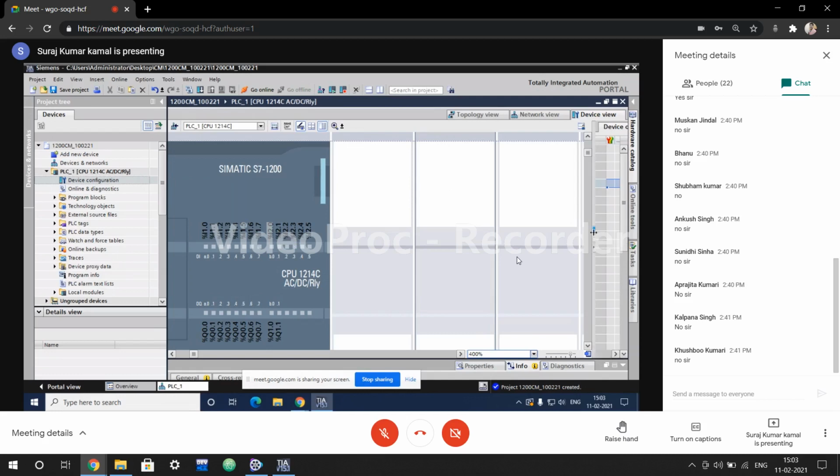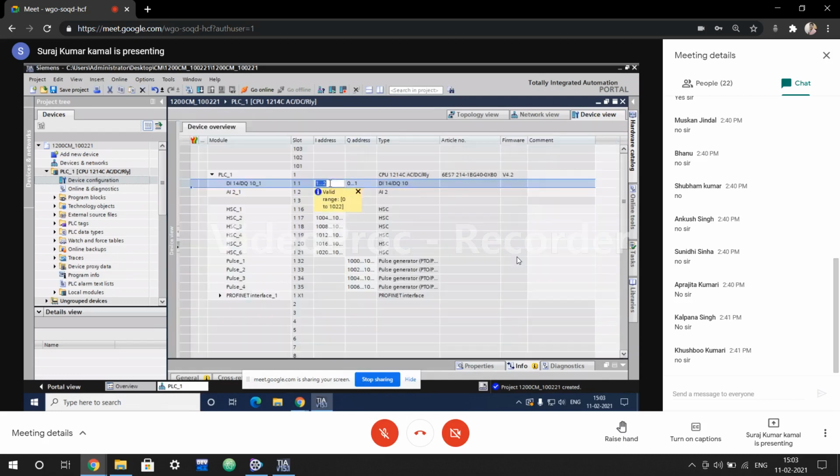The second thing is, how would you know how many addresses you can put in this particular PLC? So here is the range, 0 to 1022, because 2 bytes are already in use. We know that we can communicate 2048 inputs with this, 1024 inputs and 1024 outputs. So 2 bytes are already in use, and we can use 0 to 1022 inputs. Same as with output, we can change.